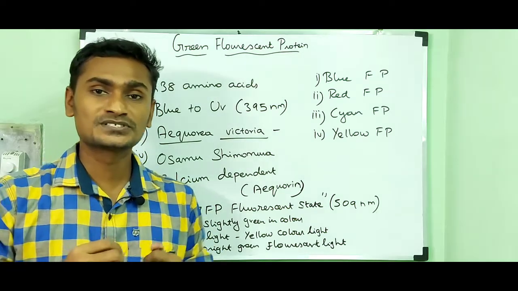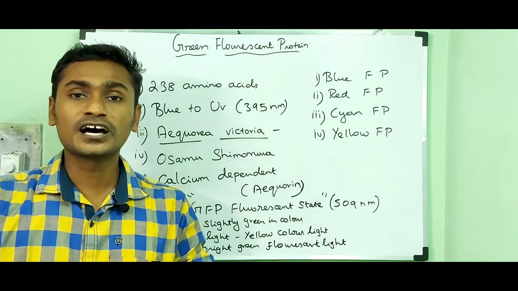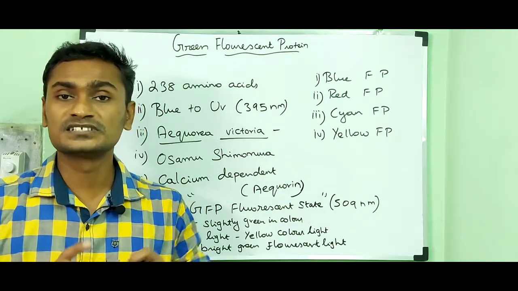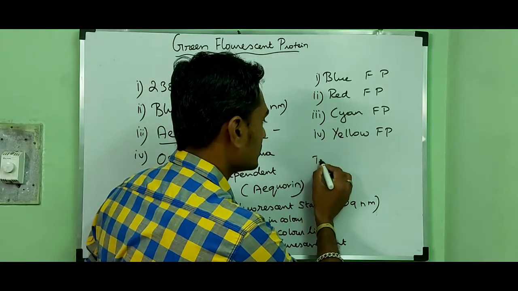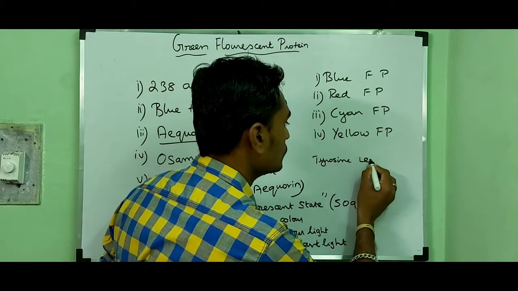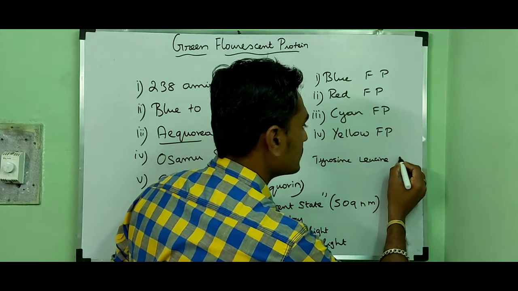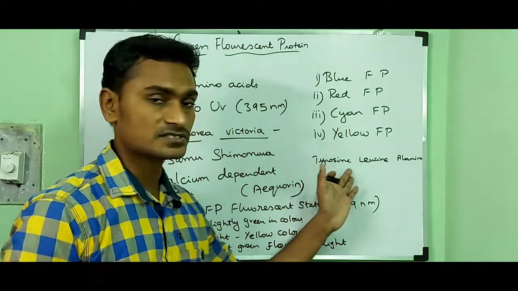How can we modify the fluorescent protein? We can make use of the process called mutation. Otherwise, we can replace the normal sequence of amino acids with a different sequence. For example, tyrosine, leucine, then alanine is the normal sequence of amino acids.